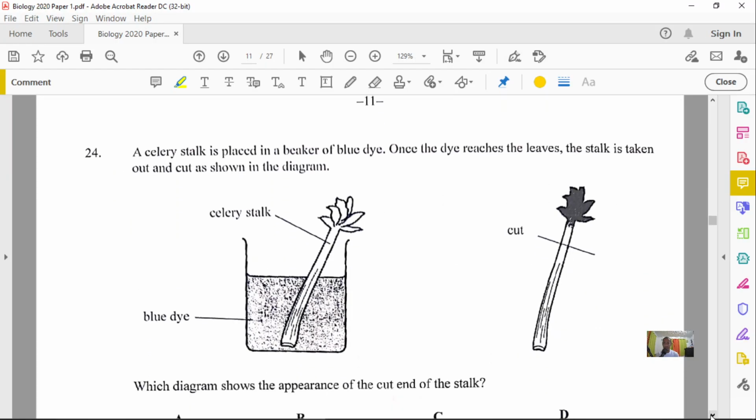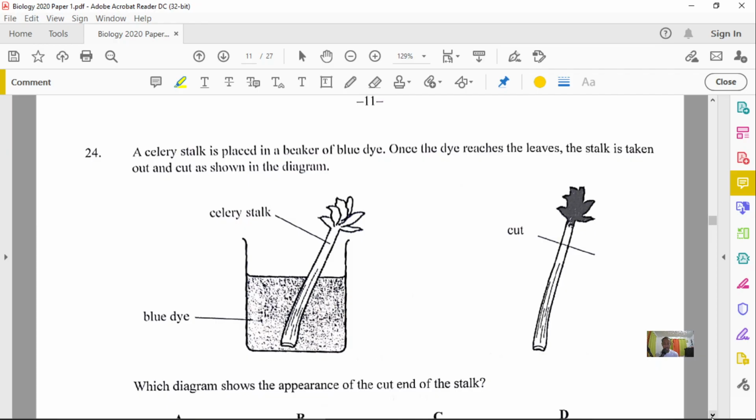Question 24 seems very interesting here. It is asking us that a celery stalk is placed in a beaker of blue dye. I hope you can see this clearly. It said once the dye reaches the leaves, the stalk is taken out and cut as shown in the diagram. So they take out the stalk and then they cut the stalk right here.